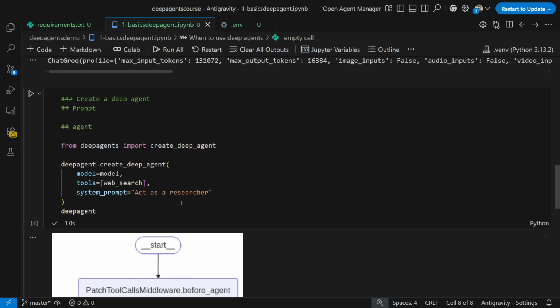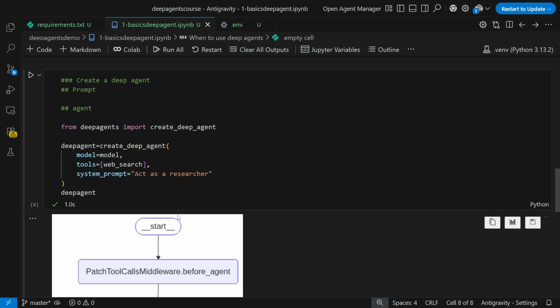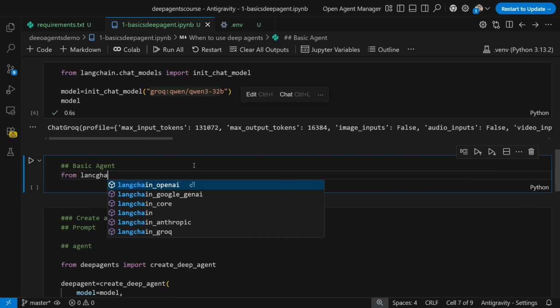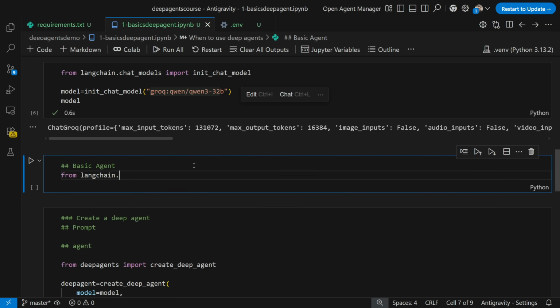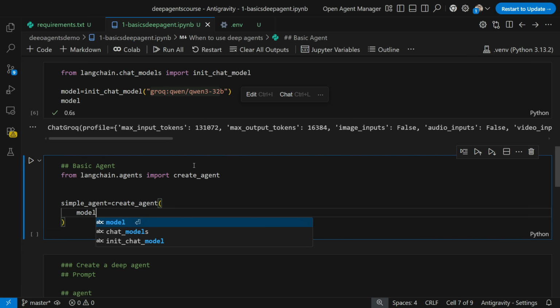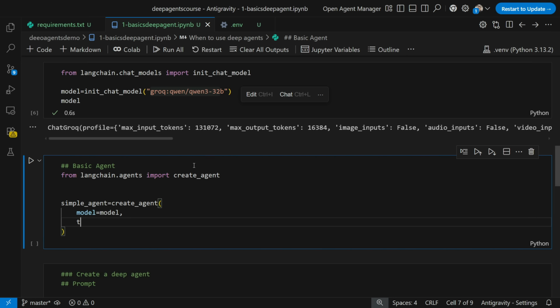Now see, what is the difference between a normal agent and a deep agent? You know how to create a normal agent. In order to create a basic agent, how do we import it? I'll write from langchain.agents import create_agent, right? If you remember, for a simple agent, I use create_agent and give model equals model, and let's say the tools, or let's just print this. So this is my simple agent.